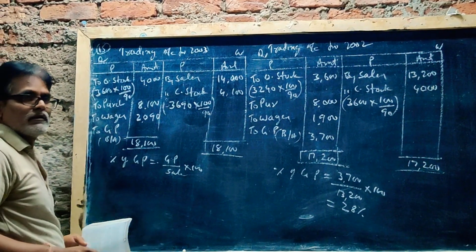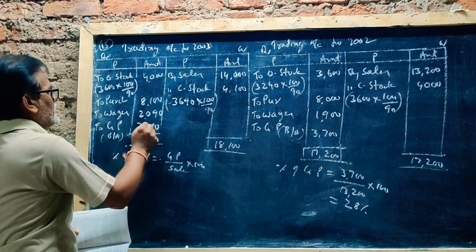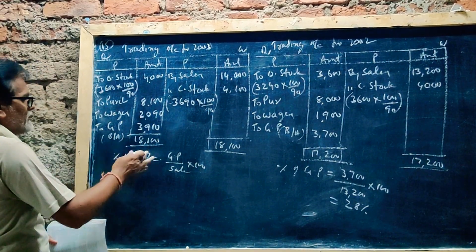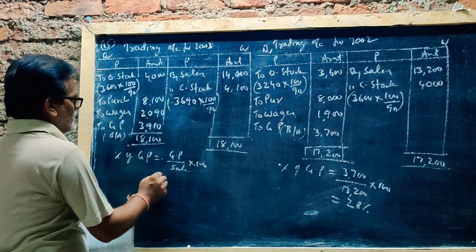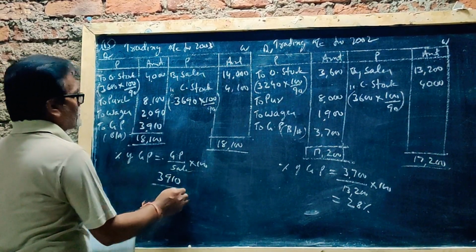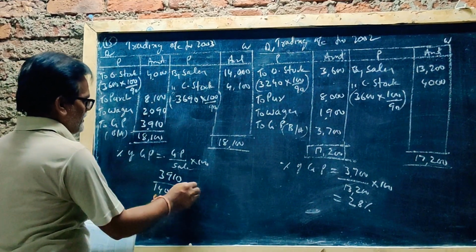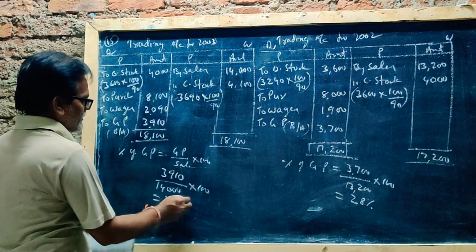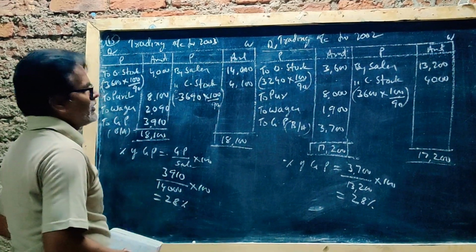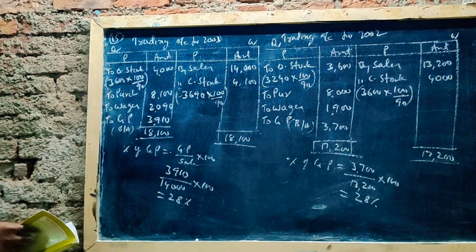Gross profit 3,910. Now percentage of gross profit: gross profit by sales into 100. 3,910 by sales 14,000 into 100. 28%. So now in 3 years you are getting 28%.